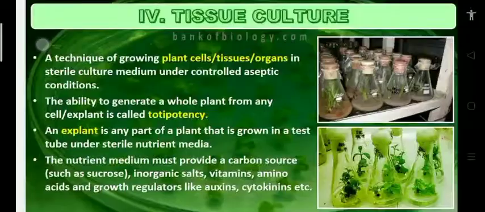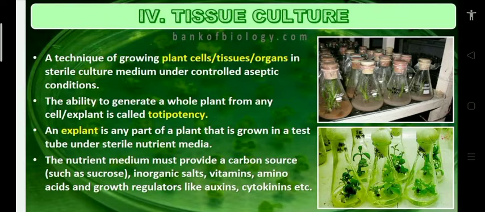Now look at the screen. According to the textbook, I'm going to explain the points, which will help you. Tissue culture means growing plant cells, tissues or organs in sterile culture medium under controlled aseptic condition. Define tissue culture. This may also be asked as a question on applications of tissue culture.